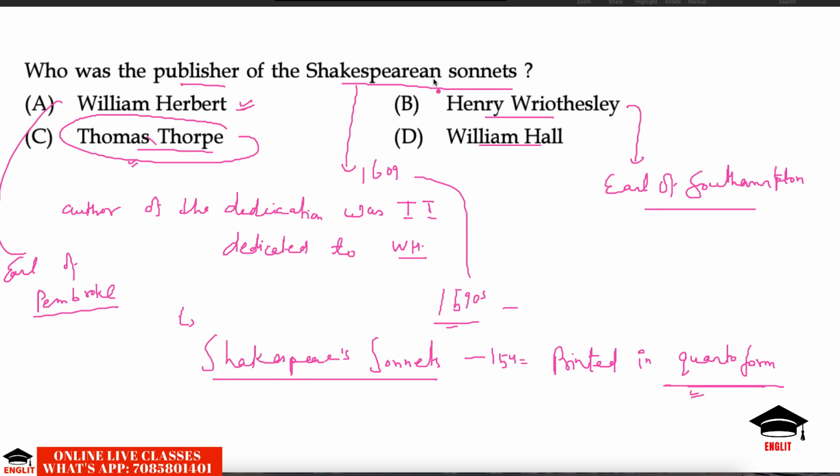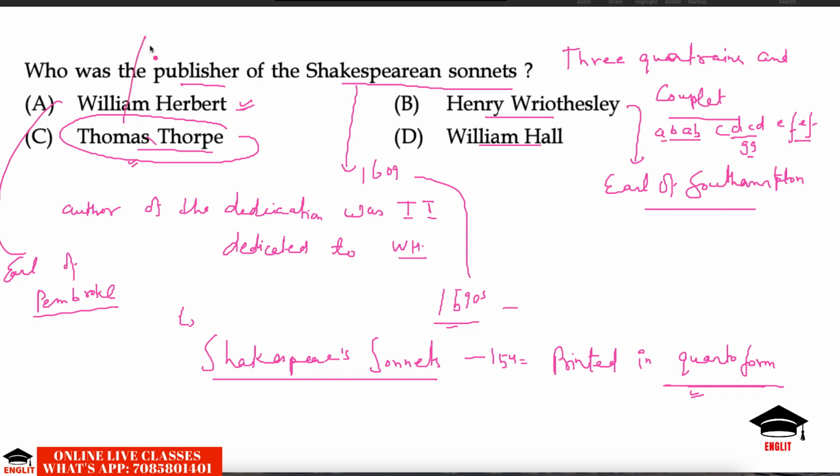The sonnets were quite different from the Petrarchan sonnet form. Shakespeare's sonnets were divided into 3 quatrains and a concluding couplet. The rhyming scheme is AB AB, CD CD, EF EF and GG. So these are 3 quatrains and a couplet. Thomas Thorpe also published the sonnets of Ben Jonson, John Marston and George Chapman.